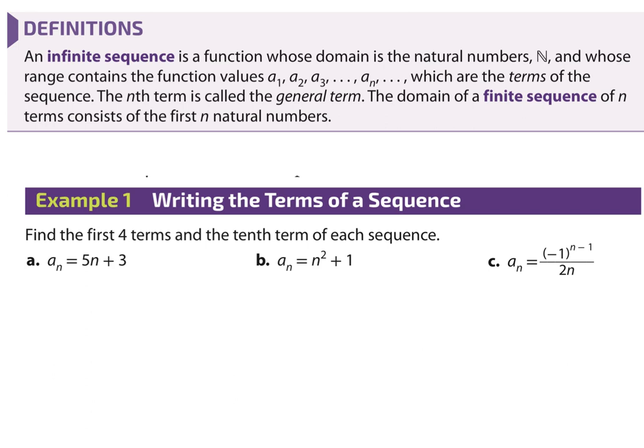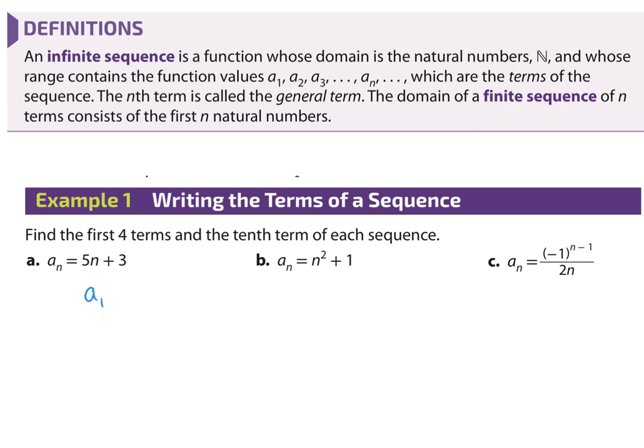So they've given us some sequences here. The general term for a sub n is 5n plus 3. And now they want us to give the first 4 terms of this particular sequence. Well, if I want the first 4 terms, I'm literally just going to plug in a 1, a 2, a 3, and a 4 and figure out the first 4 terms. So if I were going to do this first one, and we're not going to do all 3 just because we don't need to, we would say the first term, that would be a sub 1. A sub 1. Sometimes you'll see the first term, by the way, labeled a sub naught with a 0. Okay, so just pay attention to how they label those terms.